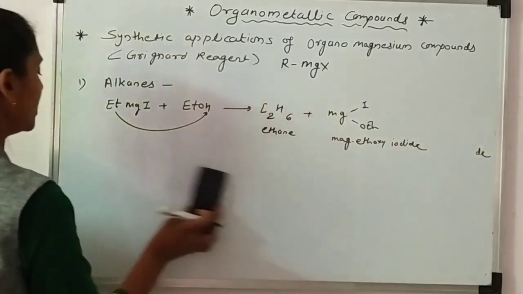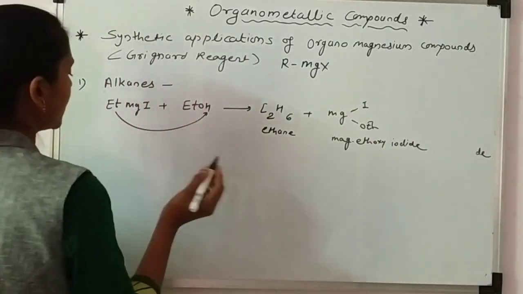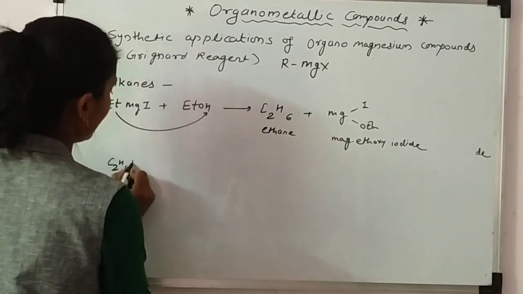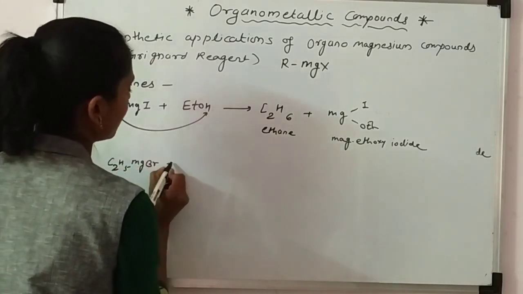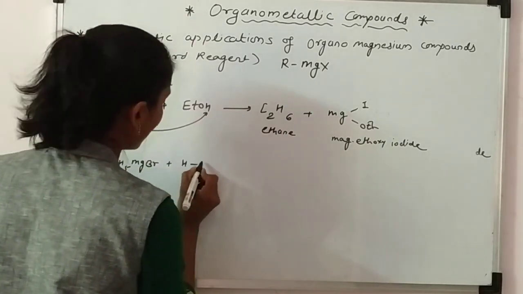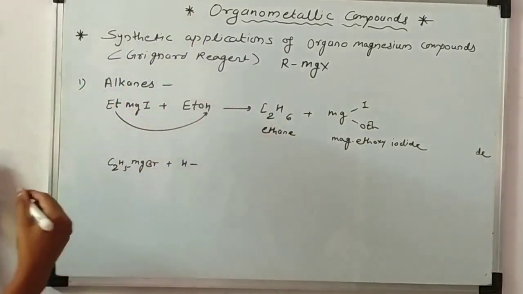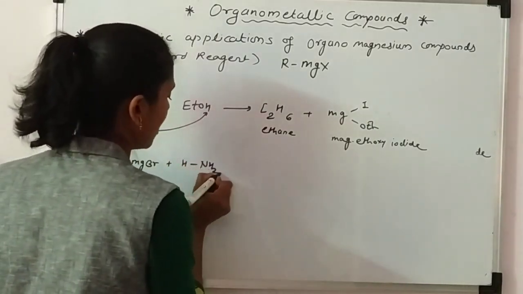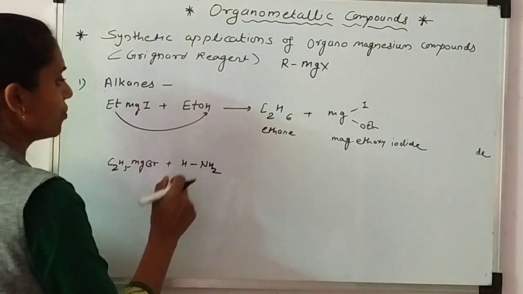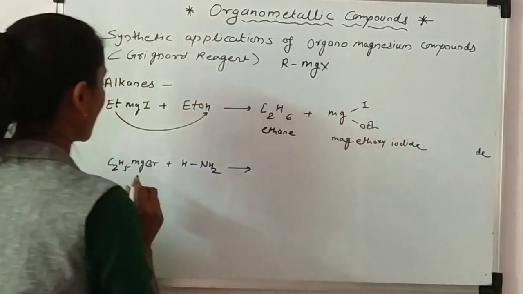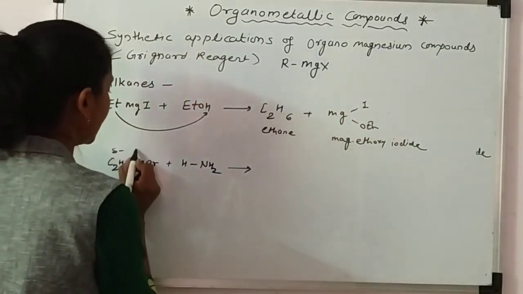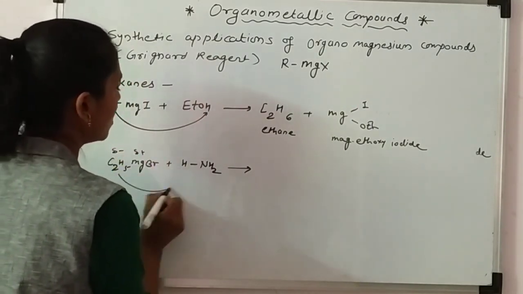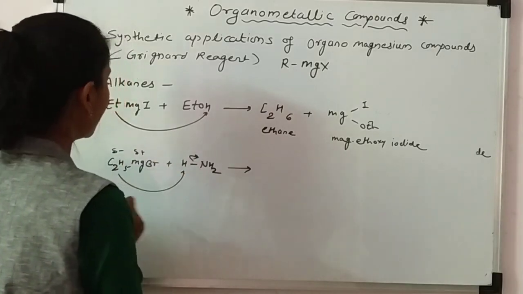Now, another example: it reacts with ammonia also. So C2H5MgBr plus ammonia. What is the functional group of ammonia? NH3. I have written it like this, HNH2, for convenience. It's delta negative, delta positive. So it attacks this hydrogen and this group is removed.